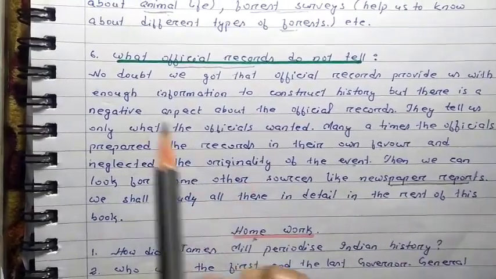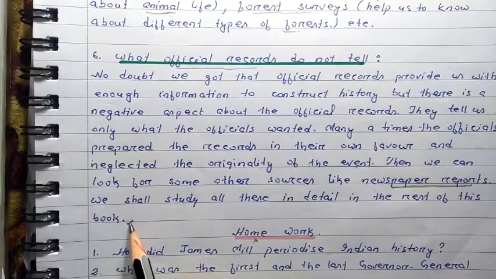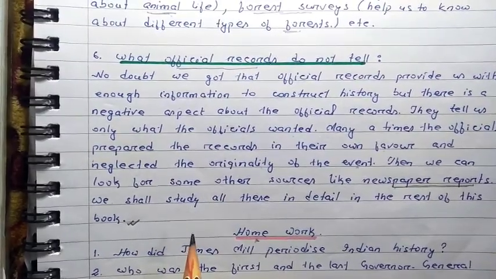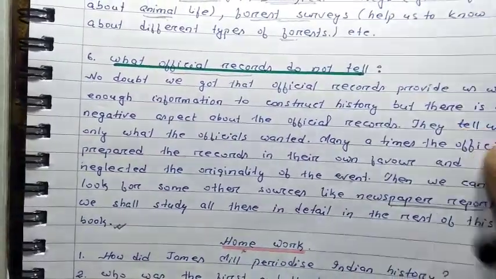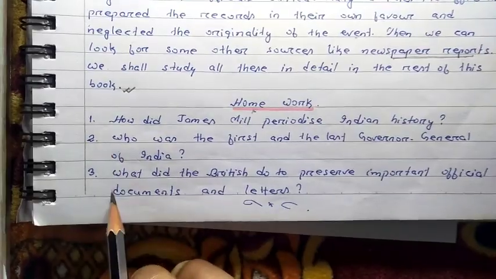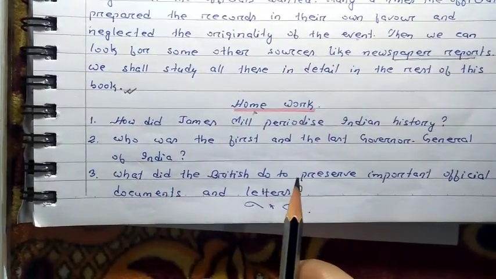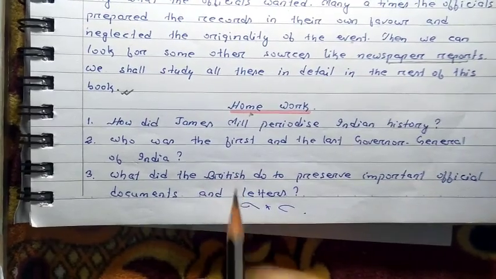So these are the different points of this chapter. After reading this chapter, you need to underline all the important points. If any doubt is there, you can clear it from me, and then you should go for the following homework. You can see the homework is given here. Only 3 questions I have given. Read the questions carefully, find out the answers from the book, write in your copy and send to me.